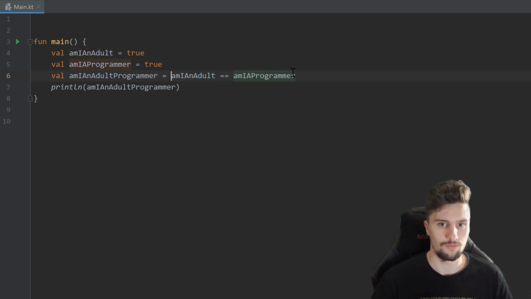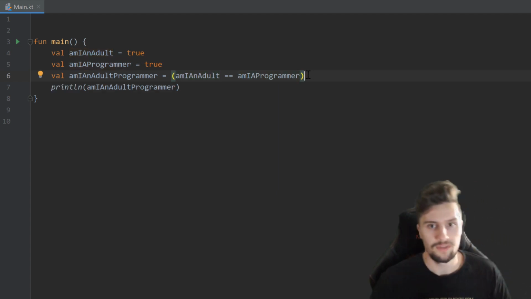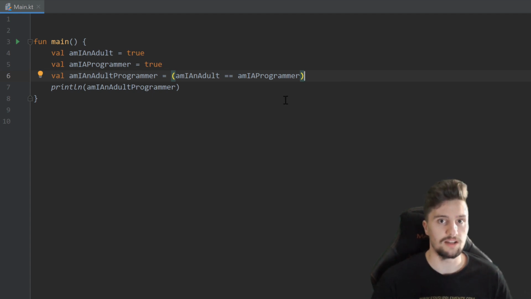So to make that a little bit clearer, we can actually put that into parentheses. They are optional here, but maybe this helps you to understand how this actually is evaluated. And if there is a way to check if two variables actually have the same value, there is also a way to check if two variables do not have the same value. In that case, we wouldn't write equals equals. Instead, we would write this exclamation mark equals. So that means this variable is not equal to this variable.